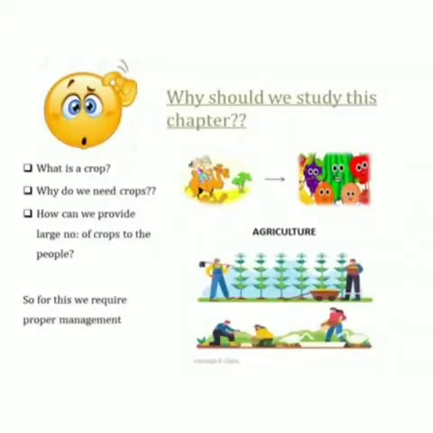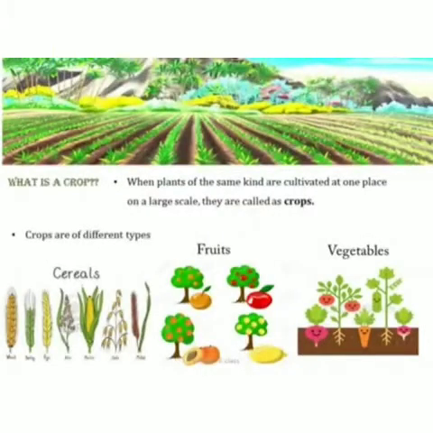In this chapter, first question: what is a crop? When plants of the same kind are cultivated at one place on a large scale, they are called crops. When I say of the same kind, it can be either rice cultivated in the same field or sometimes wheat in this field. So it should be the same kind. Such plants are called crops.